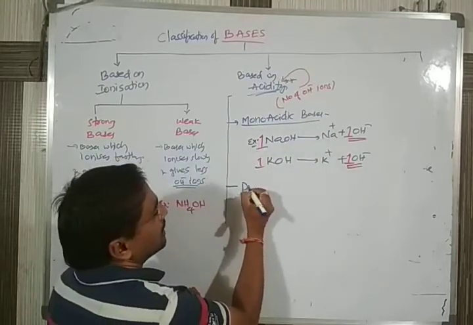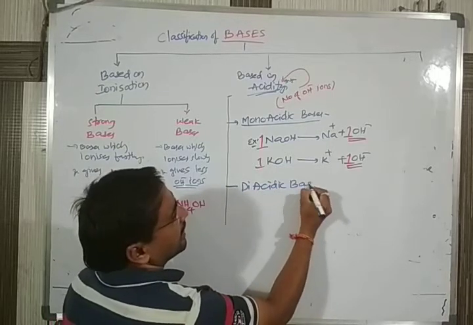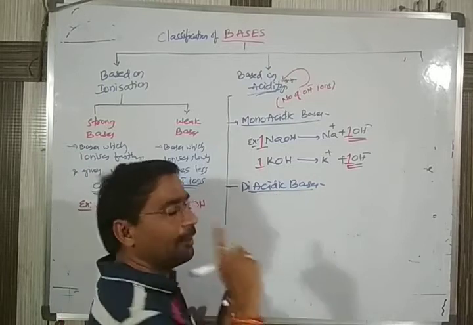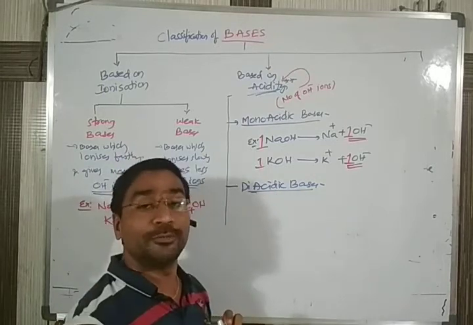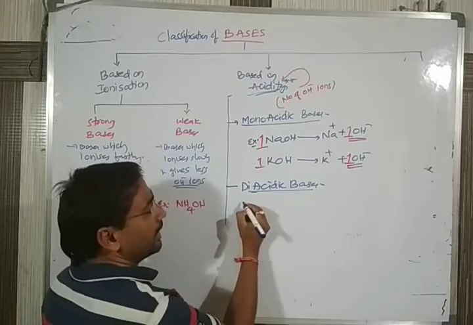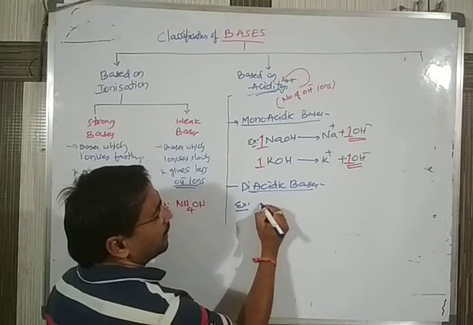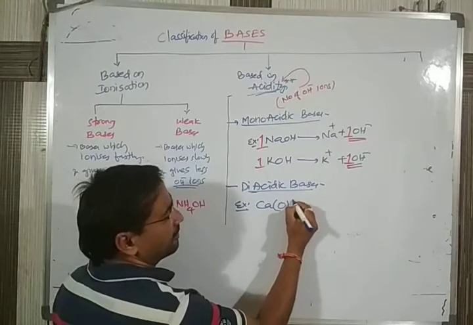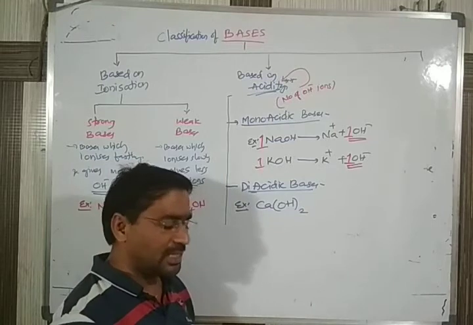Next, the second one is called diacidic bases. Diacidic bases means one molecule of a base should give how many OH minus ions? Two OH minus ions. I'll give an example here. The best example is calcium hydroxide. Have you covered calcium hydroxide?